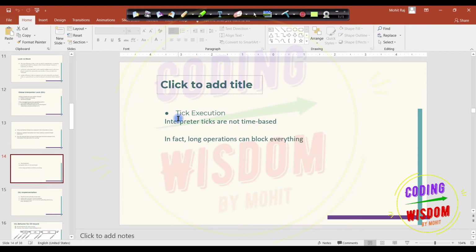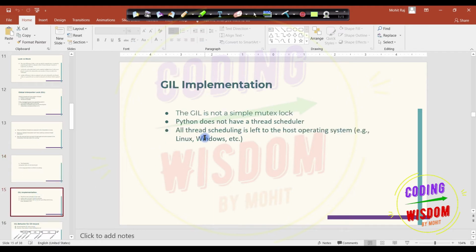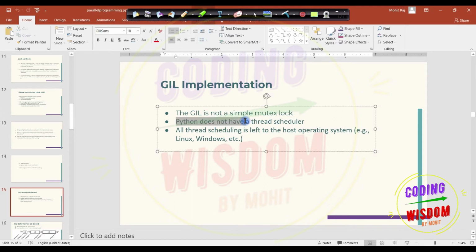I will tell you what is the meaning of tick. Now the GIL implementation. The GIL is not just a simple mutex lock, one binary lock. Python does not have the thread scheduler. As we already discussed, Python does not schedule the threads. It is totally done by the operating system.